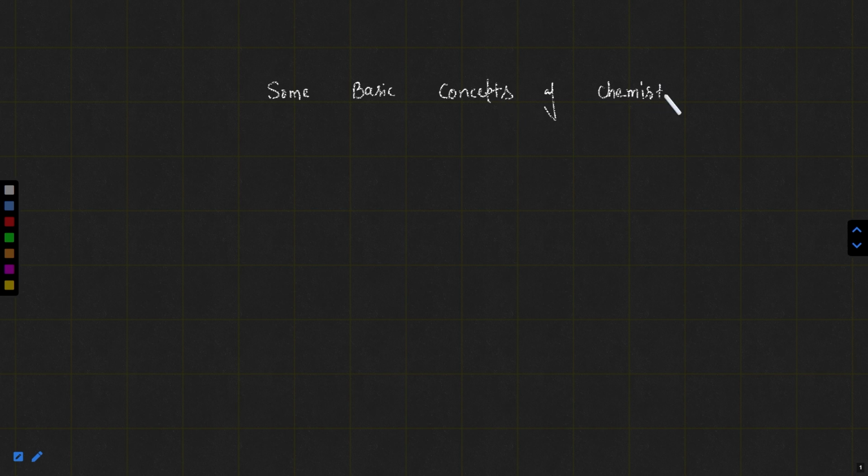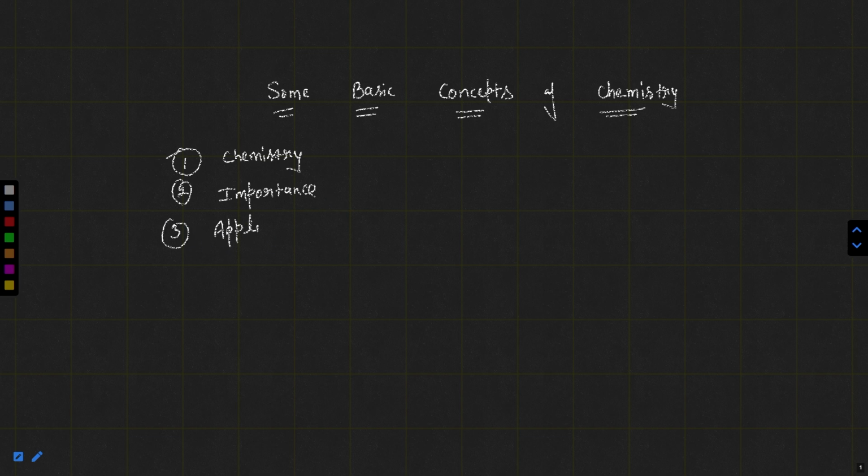First of all, I want to give an overview of this chapter, that what we will be discussing. I will tell you what is chemistry, what is the importance of chemistry, what are the applications of chemistry. Then we will go to the next point, that will be matter. The most important part will be matter.